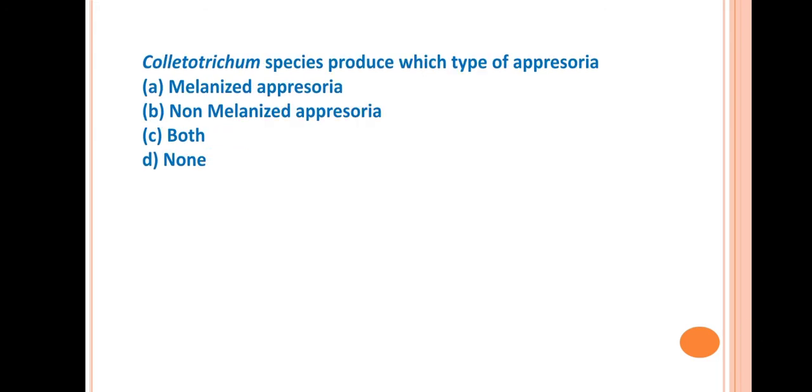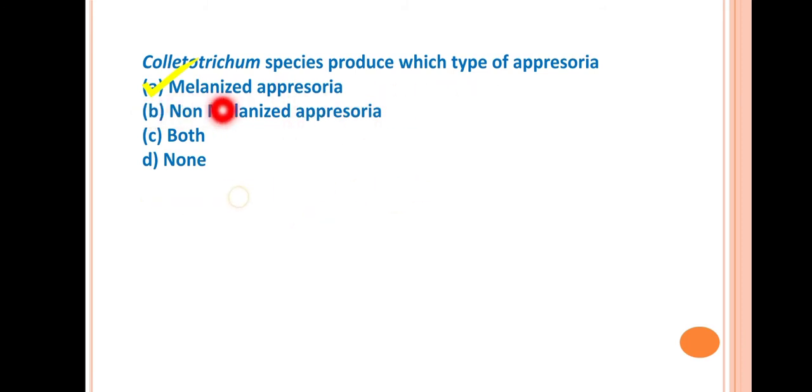Next question is, Colletotrichum species produce which type of appressoria? So the answer is A, melanized appressoria. I have already discussed in the previous question what appressoria are, and they may be of two types, melanized or non-melanized.